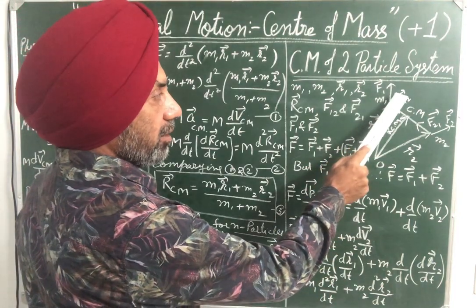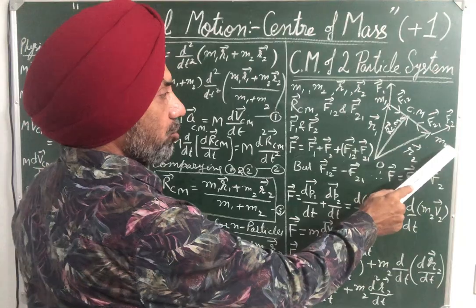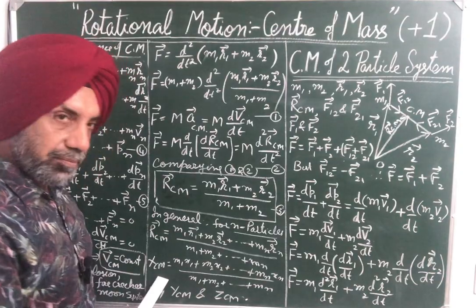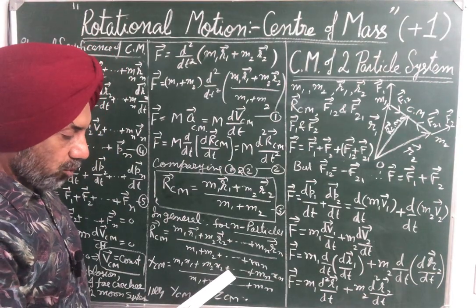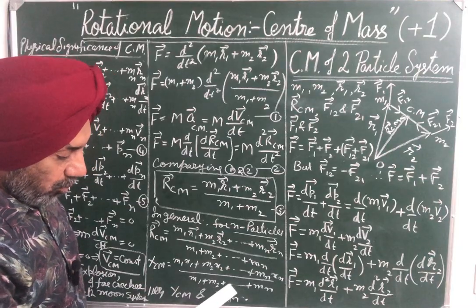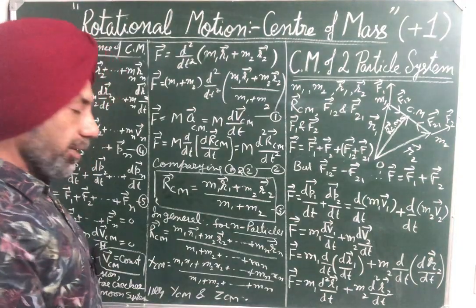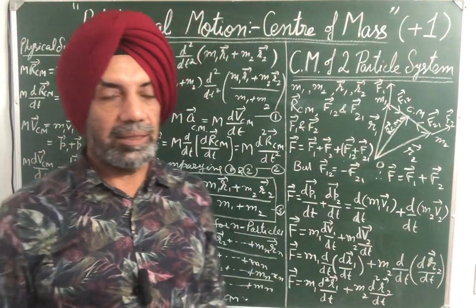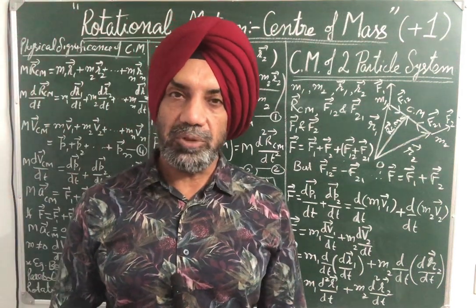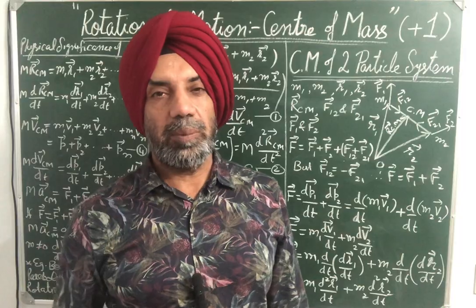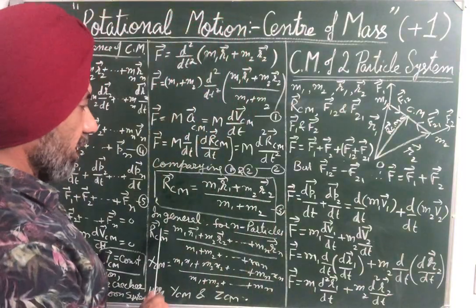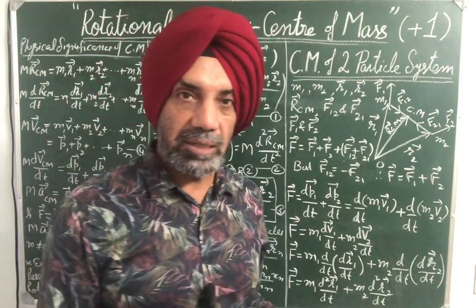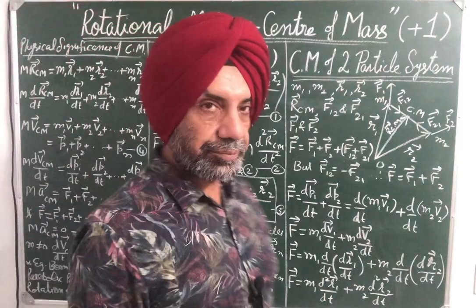Suppose x1 y1 z1 and x2 y2 z2 are the position coordinates of masses m1 and m2 in space. Then x_cm will be equal to m1 x1 plus m2 x2 plus so on plus mn xn upon m1 plus m2 plus so on mn. Similarly, y_cm will be equal to m1 y1 plus m2 y2 plus so on plus mn yn upon m1 plus m2 plus so on mn. Similarly, z_cm will be equal to m1 z1 plus m2 z2 plus so on mn zn upon m1 plus m2 plus so on mn. So we can find coordinates of center of mass if coordinates of individual masses are given in numericals. So this formula is used, very important.